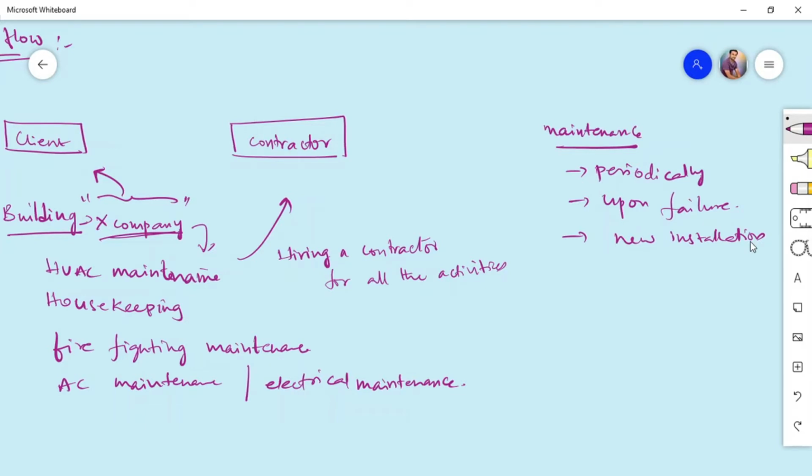Normally what happens in a company, it's not like any person can call in a contractor and get the job done. It's not like that, right? So how will the work be initiated?